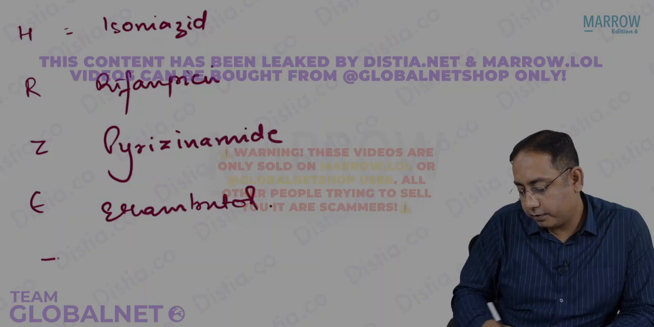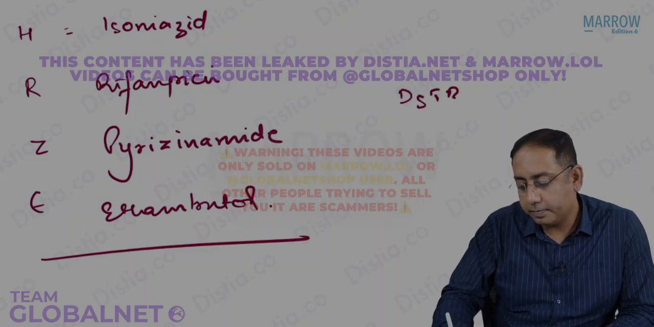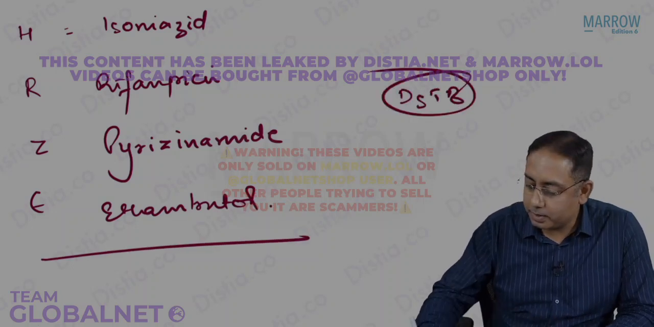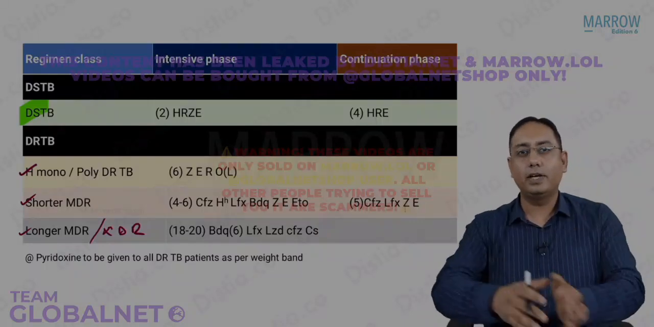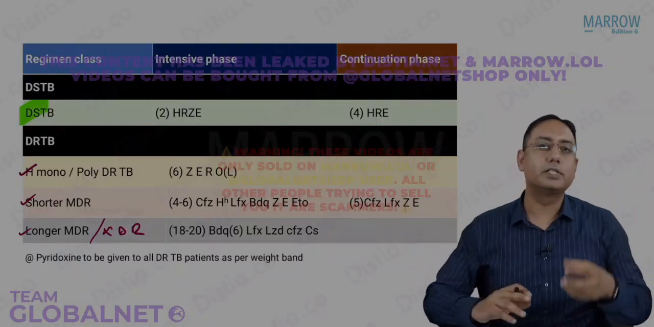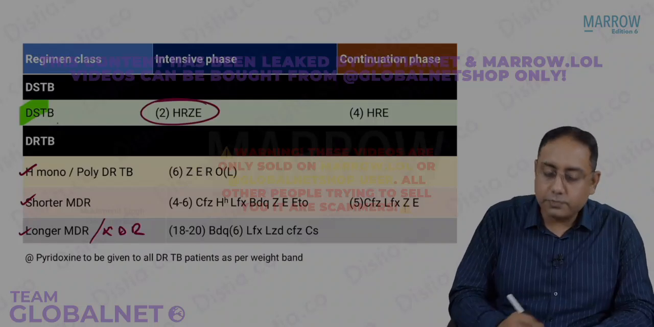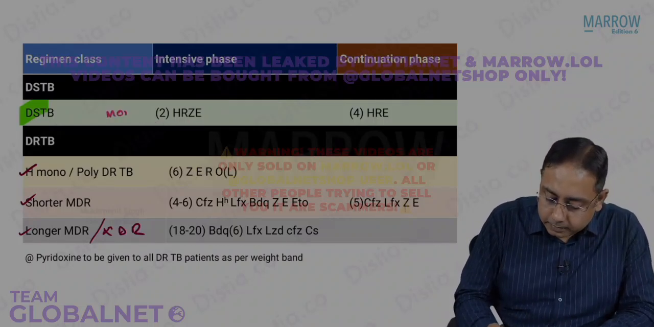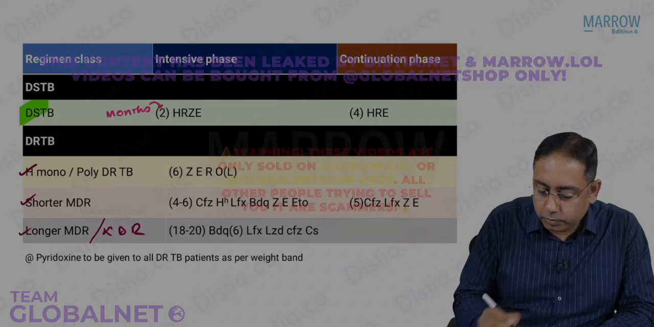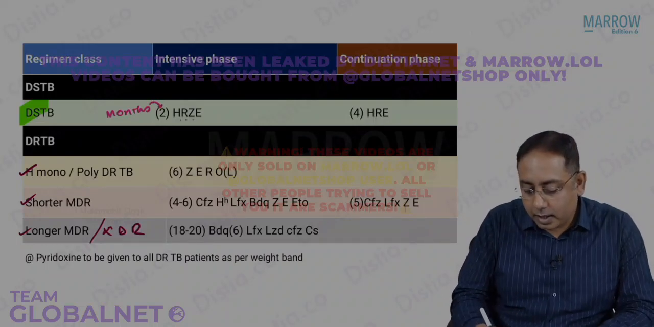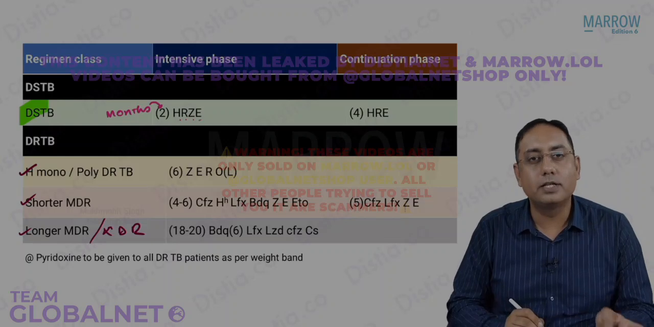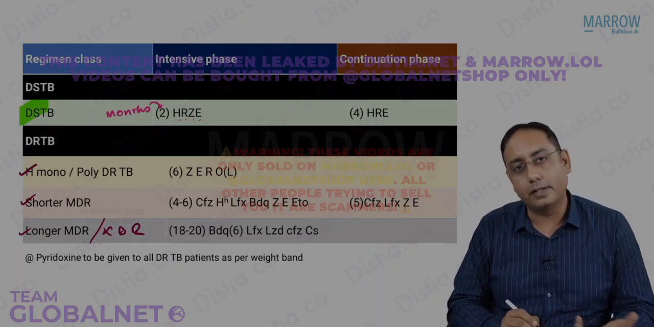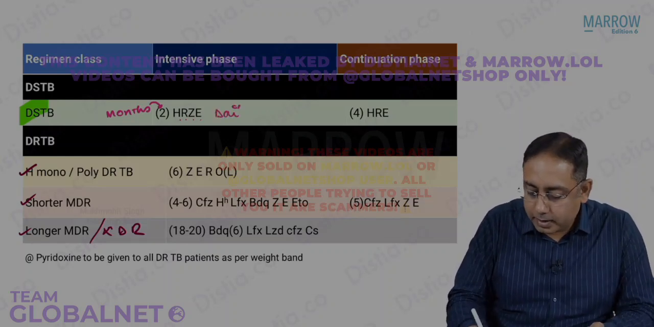So in case of drug sensitive TB regime, we are going to give the intensive phase and the continuation phase. The intensive phase is going to last for 2 months. What is this 2 written, beta? This 2 means the months. And H, R, Z, and E. What is HRZE? Isoniazid, rifampicin, pyrazinamide, and ethambutol. It is given as daily tablets.